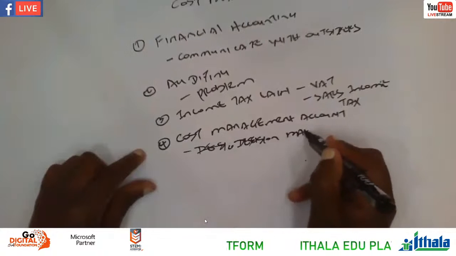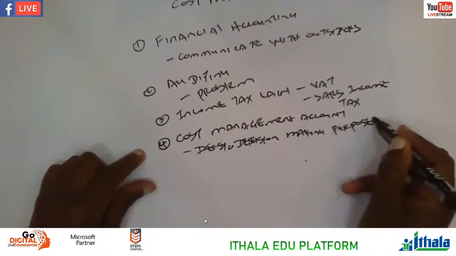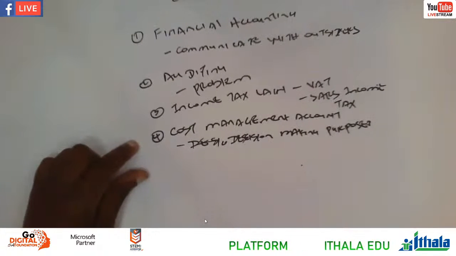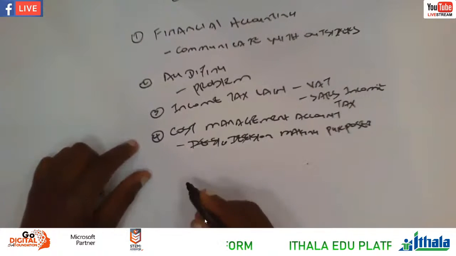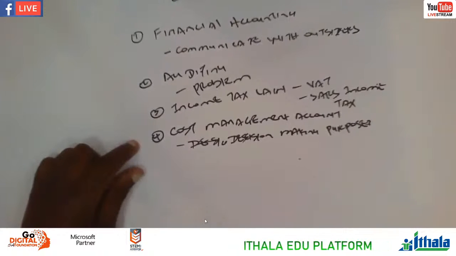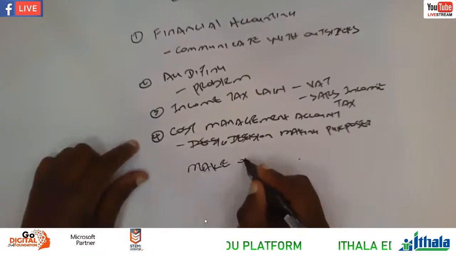So we have to use this kind of accounting if we are taking decisions. Let's make an example. Let's say we are Shoprite Checkers, one of these retailers. The bread that they produce and the bread that they outsource, they buy from the people who are supplying them. So make or buy.